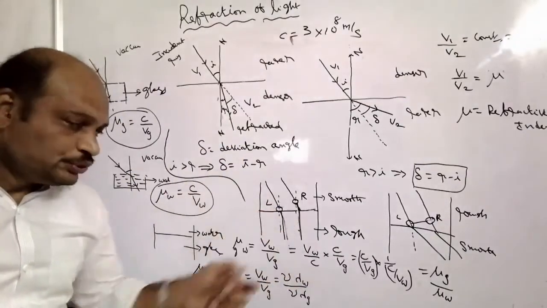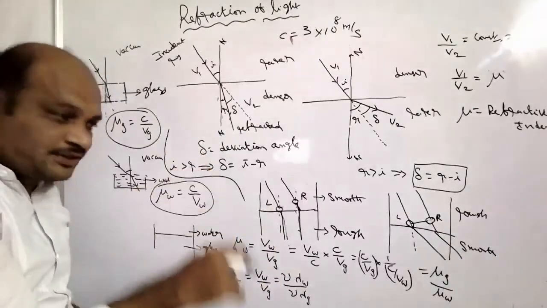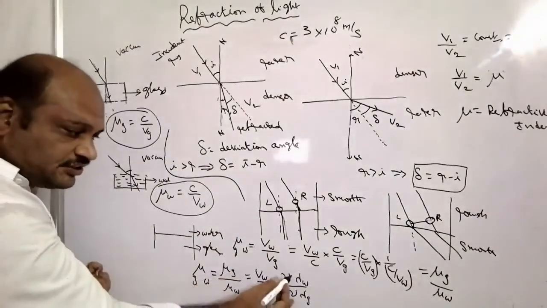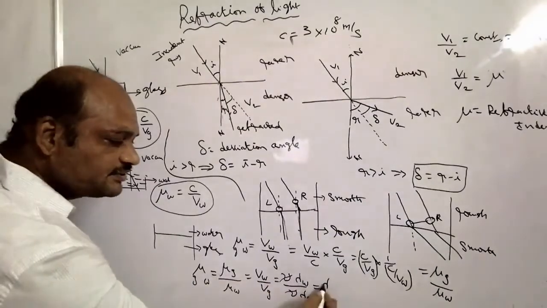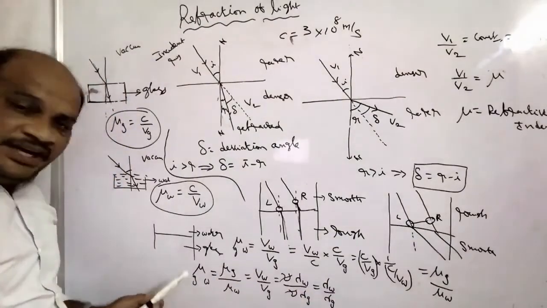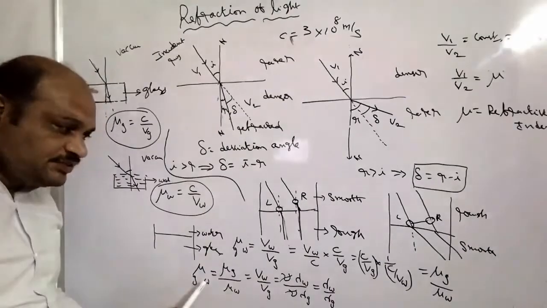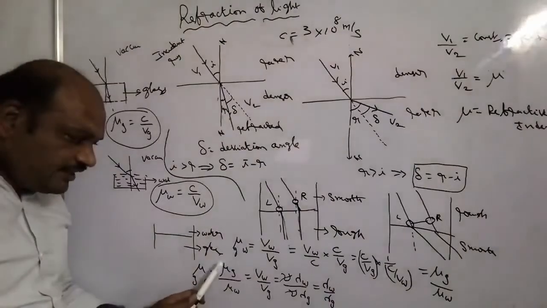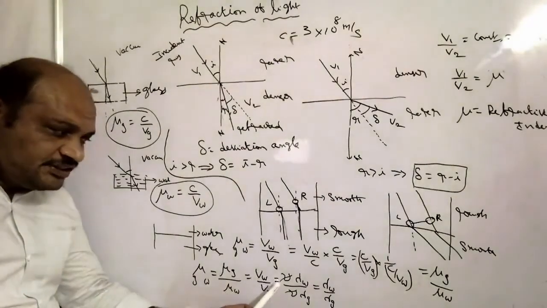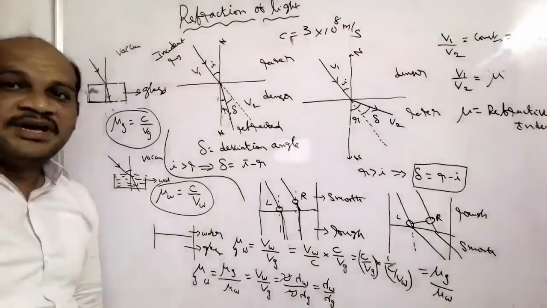Already we discussed. So nu constant, what can you write? Lambda W by lambda Z. The refractive index of the glass with respect to water, we can write as mu Z by mu W, that is equal to VW by VZ, that is equal to lambda W by lambda Z.